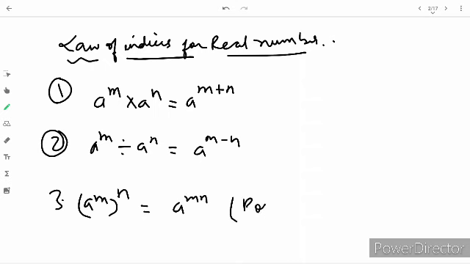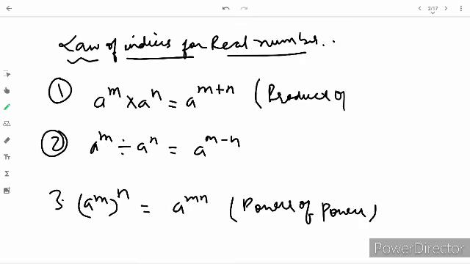This is known as power of power. The earlier one is known as product of power, and this is known as quotient of power.